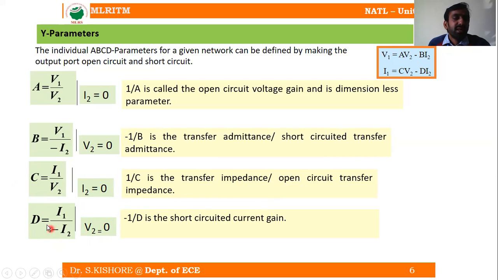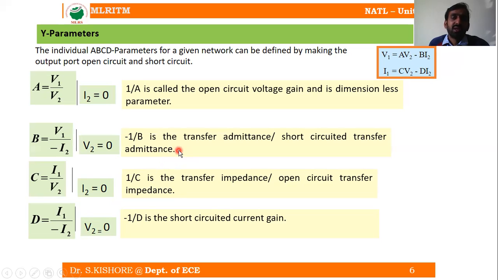Similarly, D, which is equal to I1 by minus I2. If you want to express the reciprocal of this D, minus 1 by D, it is nothing but I2 by I1, so output current to the input current. Output current to the input current is known as the gain, which is nothing but current gain. As it is the current gain at V2 equal to 0, which means short circuited, that is the reason why it is known as the short circuit current gain, and it is also a dimensionless parameter.